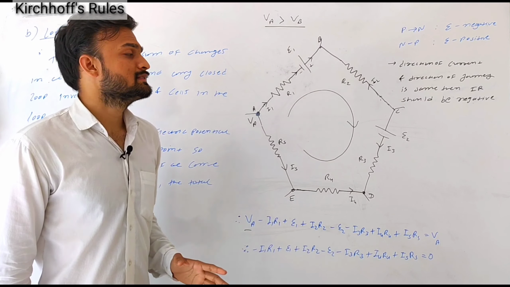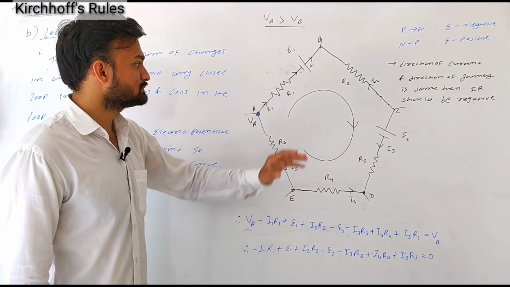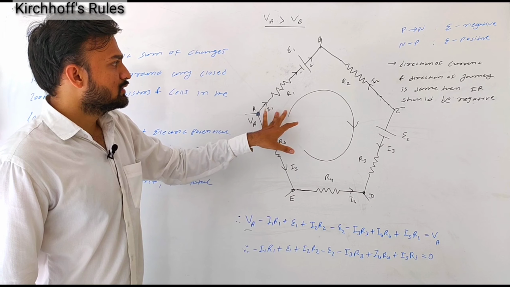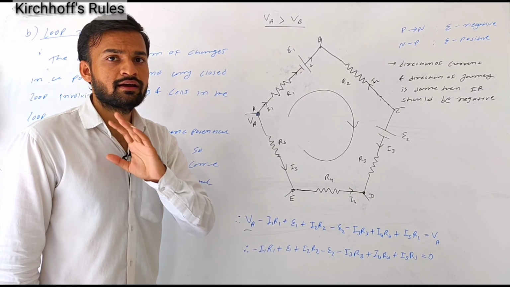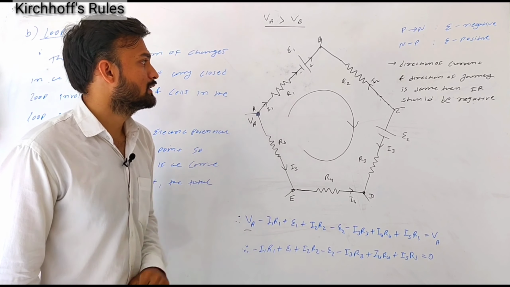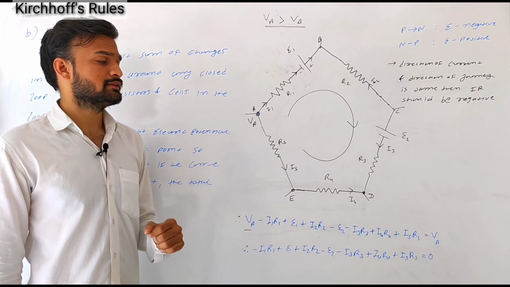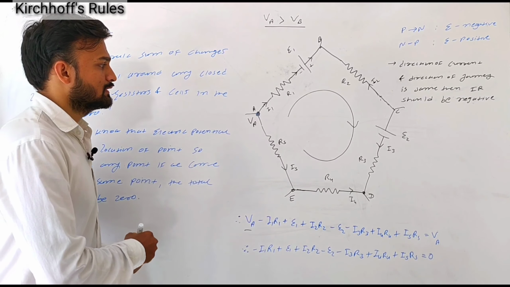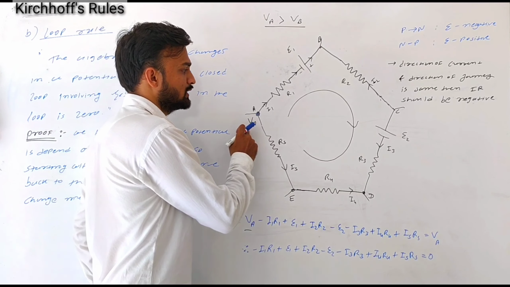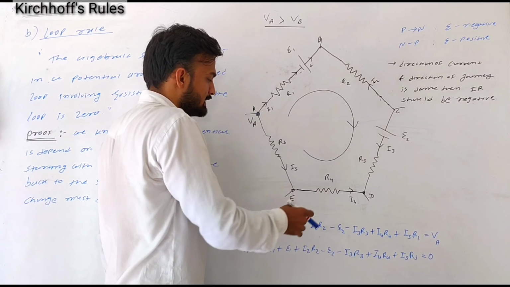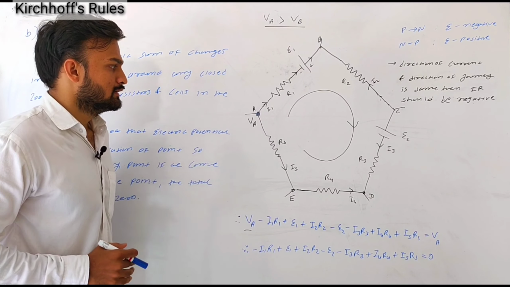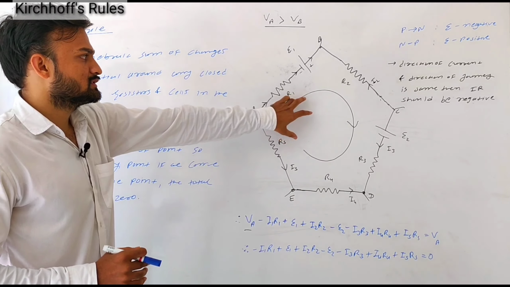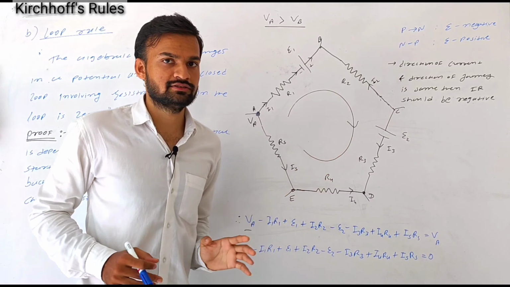In this example you can see that the direction of currents in each branch is taken randomly. Here we are starting from this point A in a clockwise direction, and we will return back to this point A and prove that the changes in potential across these resistors and cell is 0.